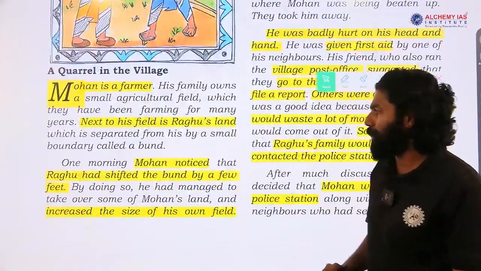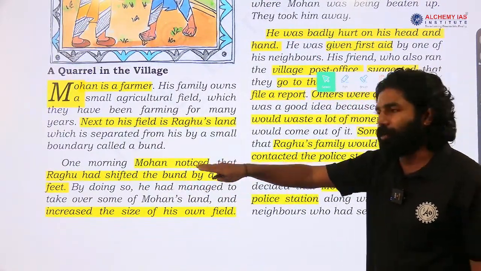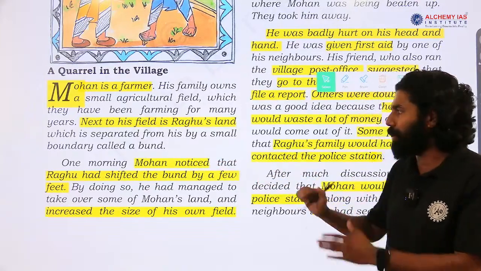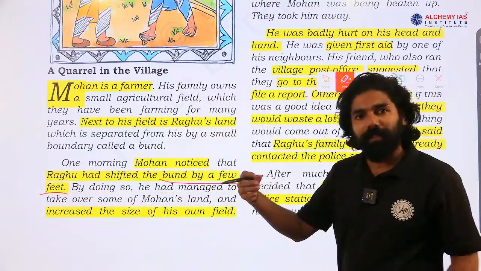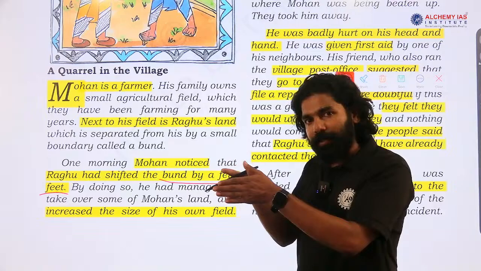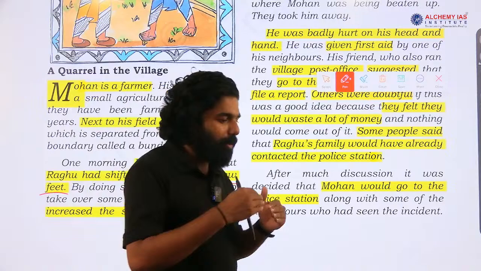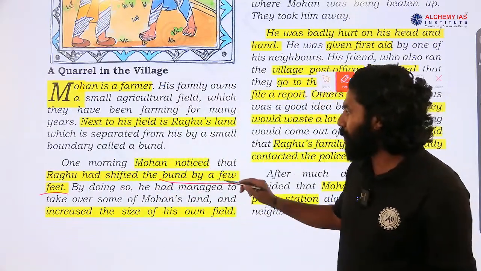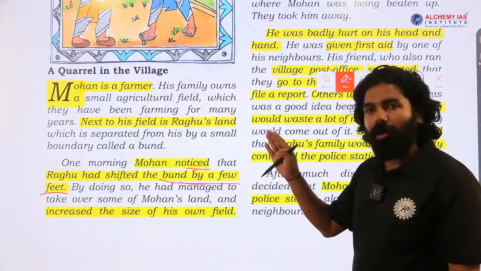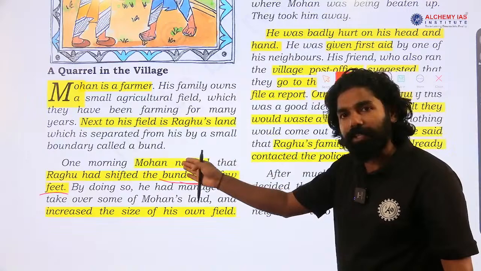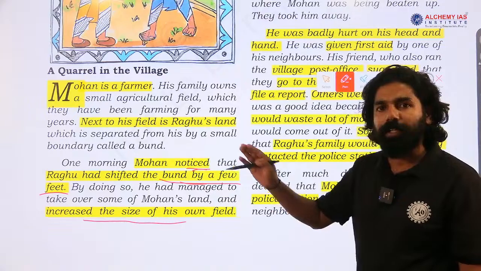But one morning, Mohan noticed that Raghu had shifted the bund by a few feet. That is, there was an extension of the boundary of the area. Earlier there was a boundary demarcation between Mohan's land and Raghu's land. Now one day when Mohan came to his field, he noticed that Raghu had shifted the bund, taking Mohan's land and increasing the size of Raghu's land.